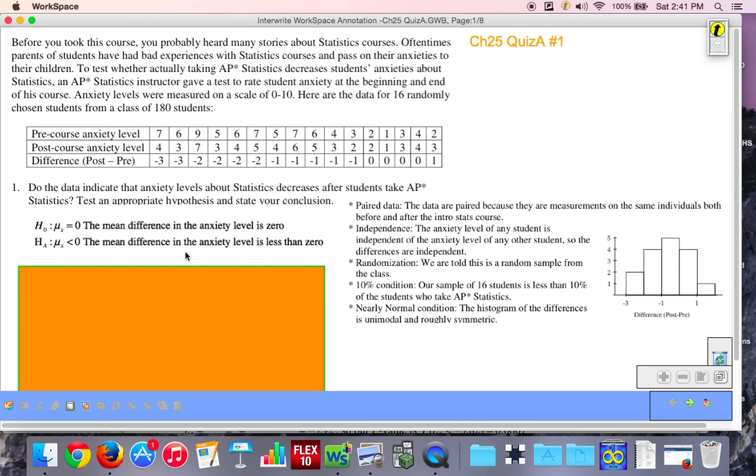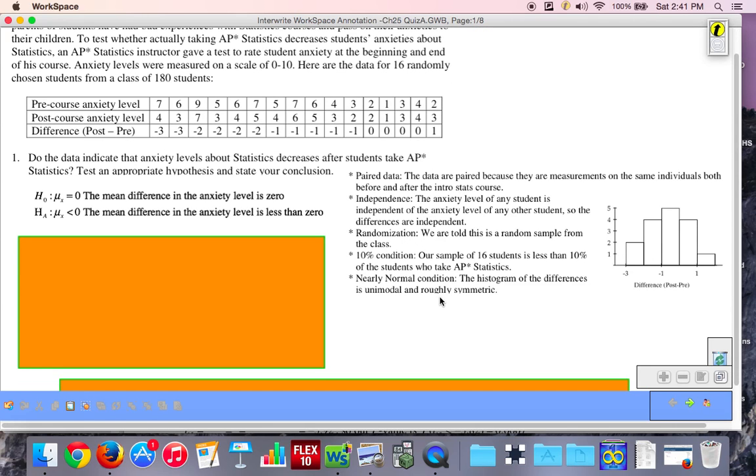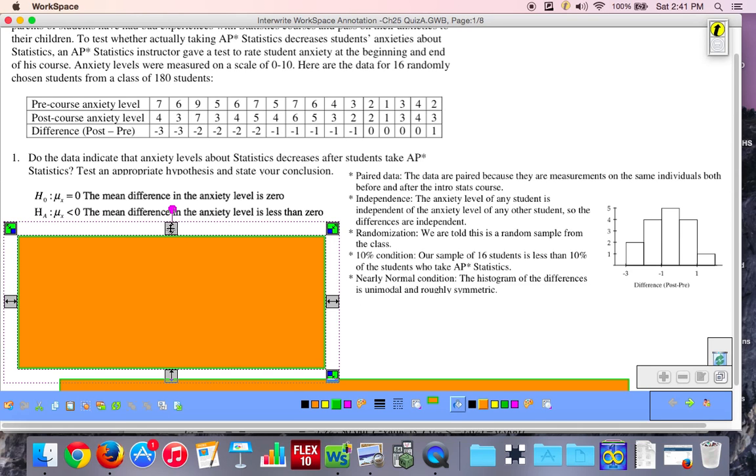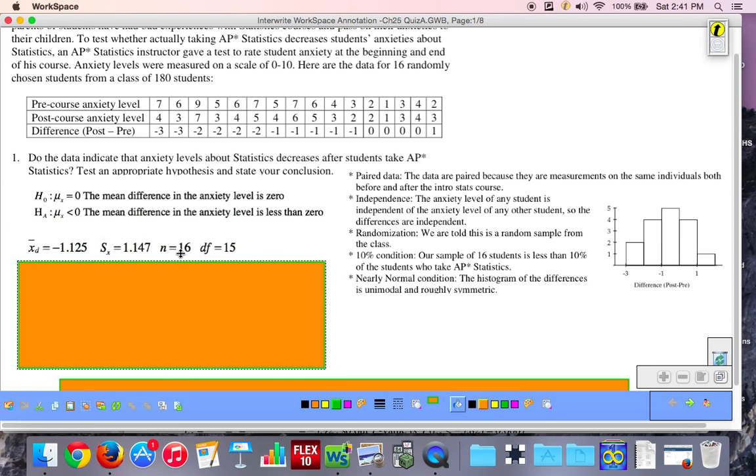Okay, so now we have all of our data in list 1. We're going to hit STAT, CALC, 1-Var Stats. All of our data is in list 1, and we're going to find our sample mean. Our sample mean is negative 1.125. The sample standard deviation is 1.147. The number of pairs is 16, and that means our degrees of freedom would be 15.